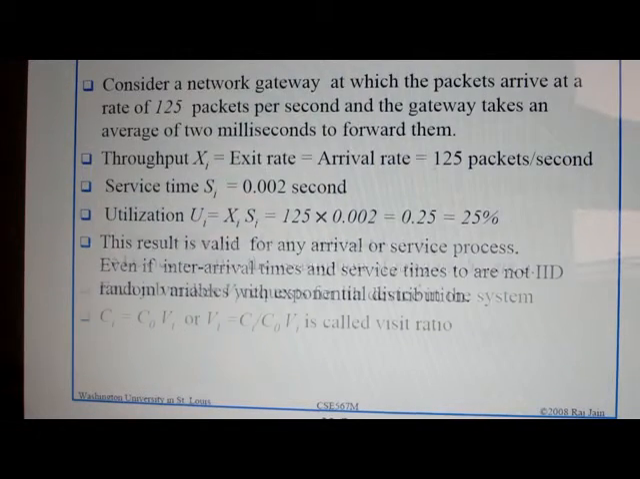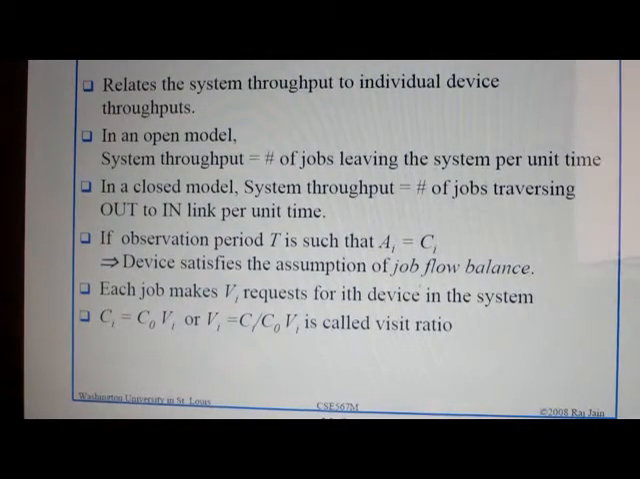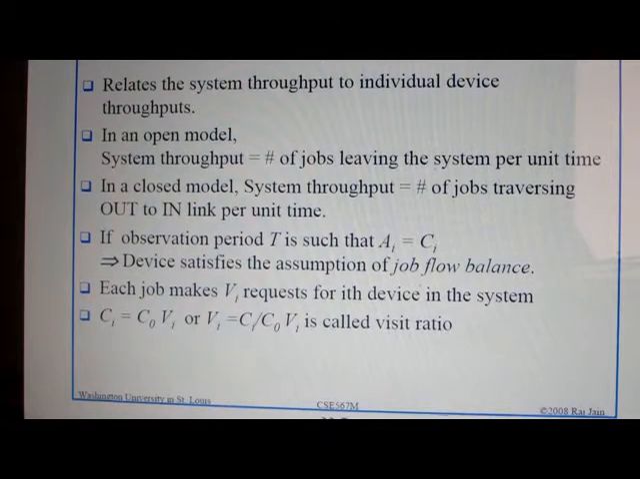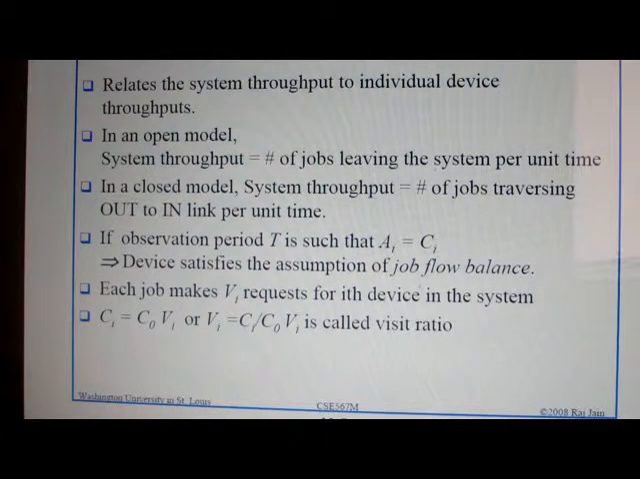Now we come to the second point. What is the forced flow law? The forced flow law relates the system throughput to individual device throughputs. In an open model, the number of jobs leaving the system per unit time defines the system throughput. As we discussed already, in a closed model the system throughput is the number of jobs traversing the output link per unit time.